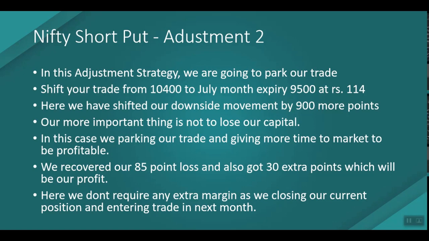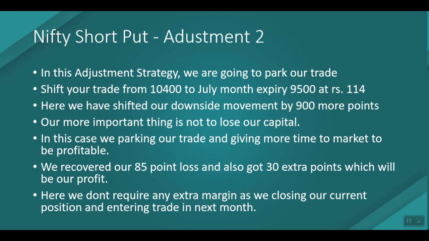Initially we are bullish on the stock and we have sold 10,400, but in this case we have sold the put option at the 9,500 strike, and we have moved our lower break even 900 more points. Now our break even will be at 9,400, as we have collected the premium of 100 rupees from the 9,500 strike price, right? One more important thing is not to lose our capital. So in this case we are parking our trade and giving more time to the market to be profitable.